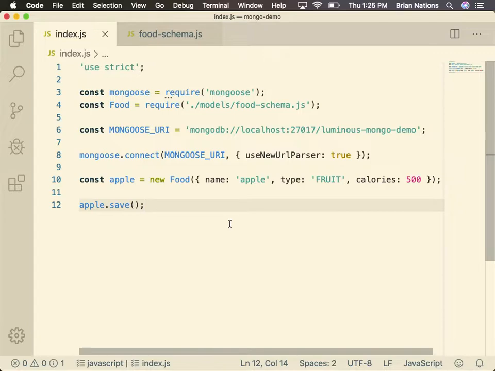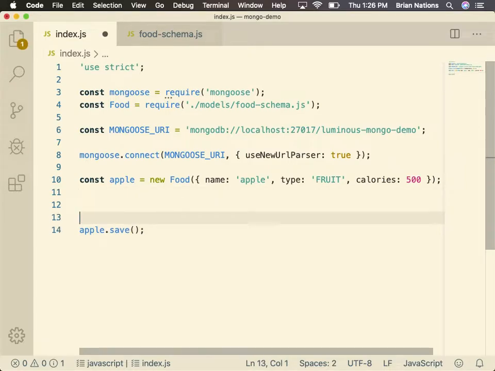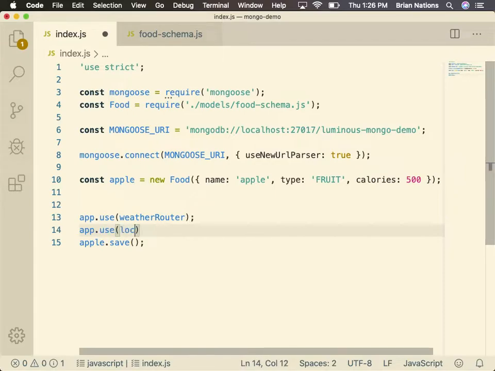You all had a lot of app.get, app.post, app.get, app.post. We're going to start to bind all those things to different resources, so it would be like weather.post or location.post, and they're going to live in their own files. We're going to say app.use weather router, app.use location router. Then there's going to be a file that for weather says weatherRouter.get, weatherRouter.post, weatherRouter.put, weatherRouter.delete. And then we just pull it into this file instead of having a 400-line server file. Make sense? That's the direction we're moving.